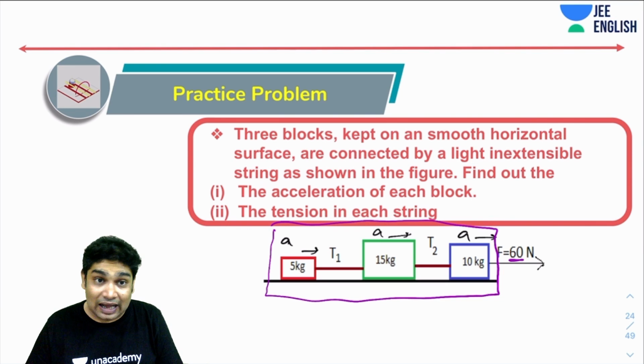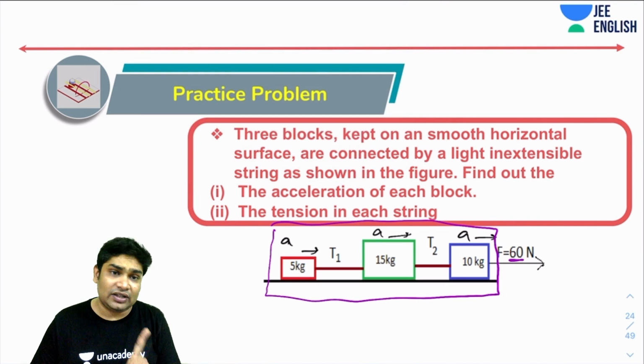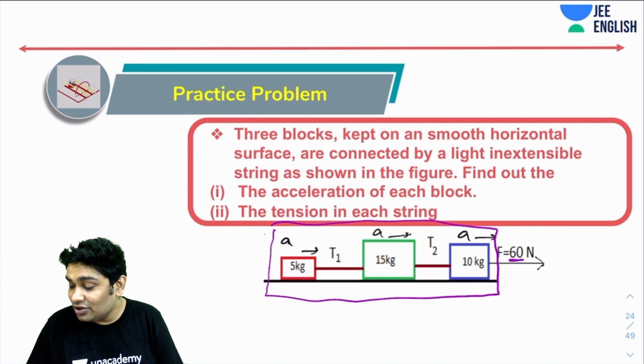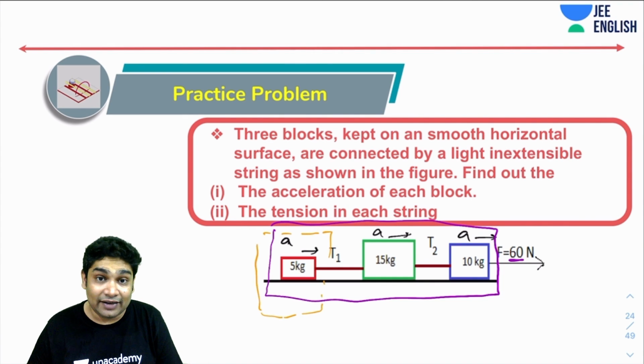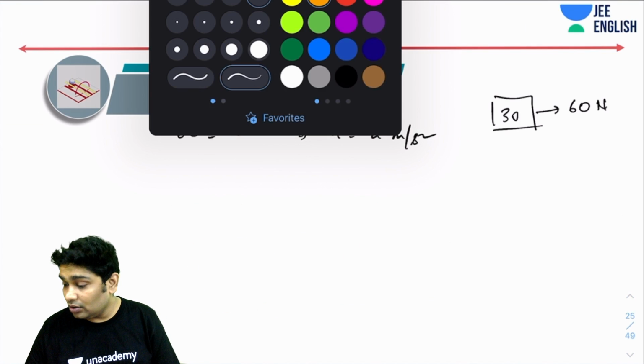Now once I know that, for tension, I need to select different systems. The easiest systems, you could have selected other systems also. I'm just going to select the system that I find easiest to calculate. So for calculating T1, I will take the 5 kg as my system. If I make the FBD of my 5 kg block, what do I see?